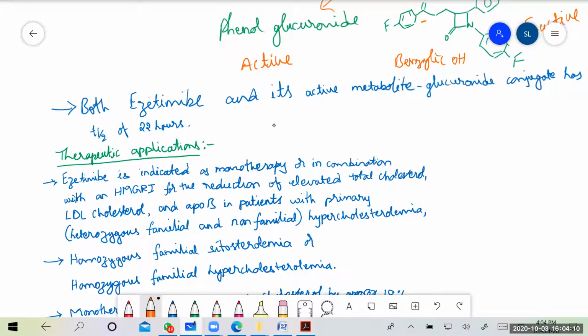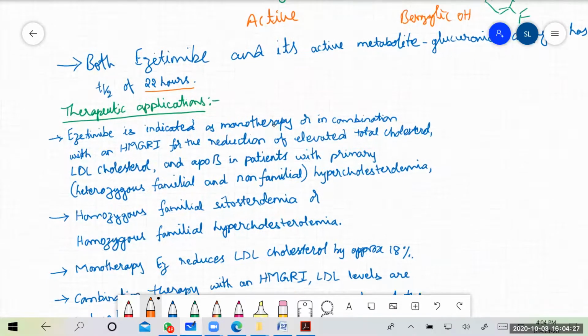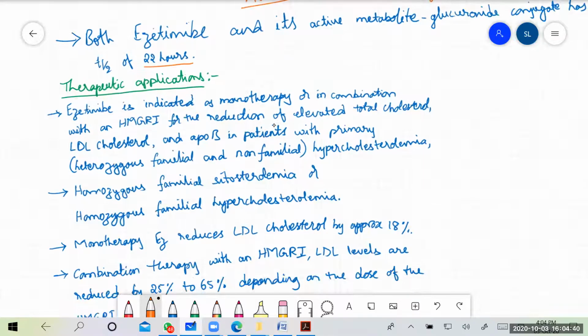Both ezetimibe and its active metabolite, the glucuronide conjugate, have a half-life of around 22 hours. So remember the metabolite is a phenol glucuronide conjugate, and the half-life of both the parent and the active metabolite is 22 hours.